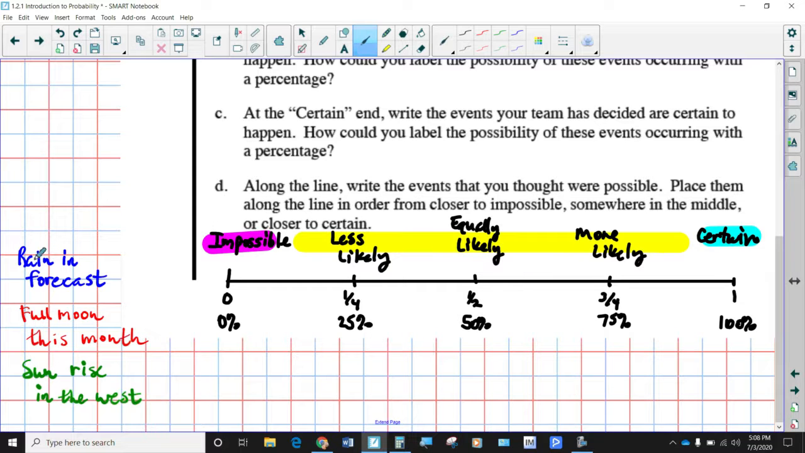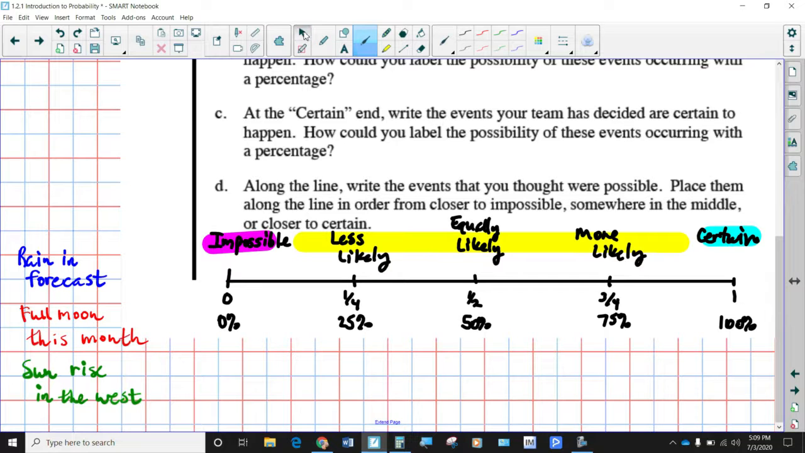Looking over here, you see I wrote down 3 different items. Rain in the forecast. Could it rain? Is it impossible to rain? Or is it absolutely certain to rain?